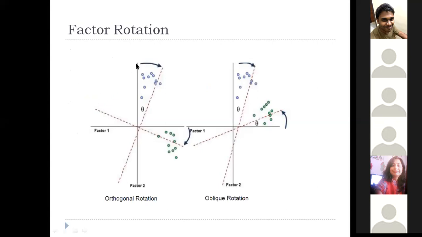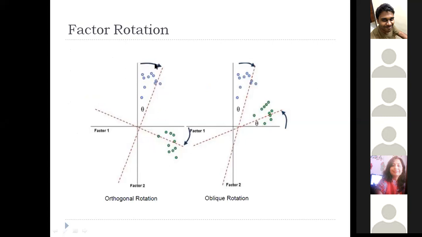I have a small diagram so that you can understand. This is the actual axis, factor 1 and factor 2. When you transform your axis, you move it this way. This axis is already present, but this is the axis for the transformed or reduced data.